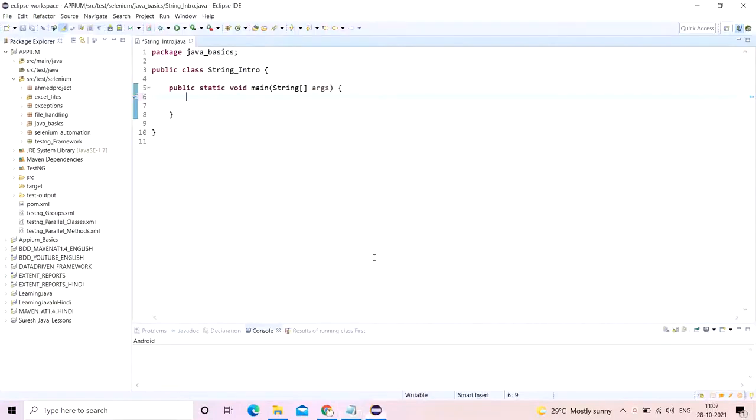So let's begin. I have already created a class, a string intro, to speed it up. There are a few things which you need to understand. Strings are important in Java, extremely important, and hence they have too much importance in automation as well.